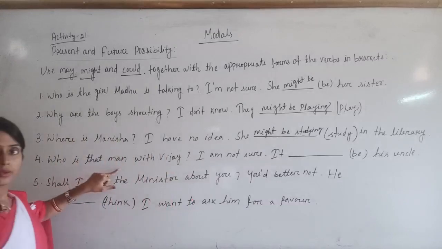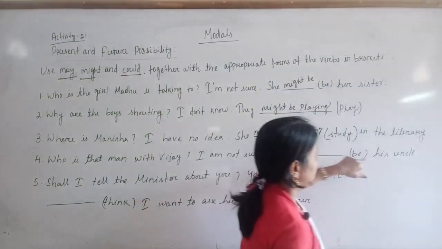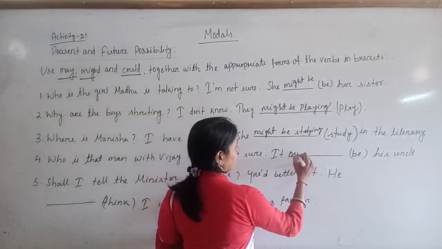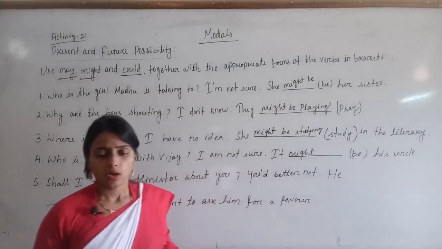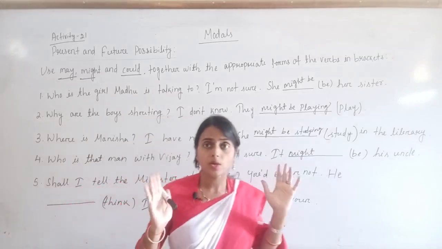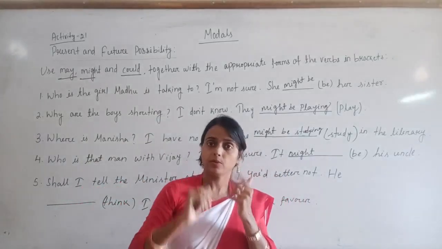Let's focus on the next question. Who is that man with Bijoy? I am not sure. It might be his uncle. So here in most of the cases you have to use might, because you are not sure, you are not less sure, you are less sure. Okay, it means you are choosing the middle one.